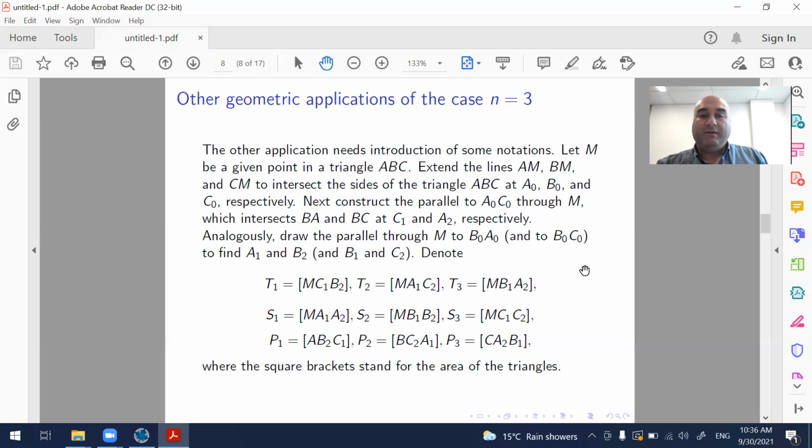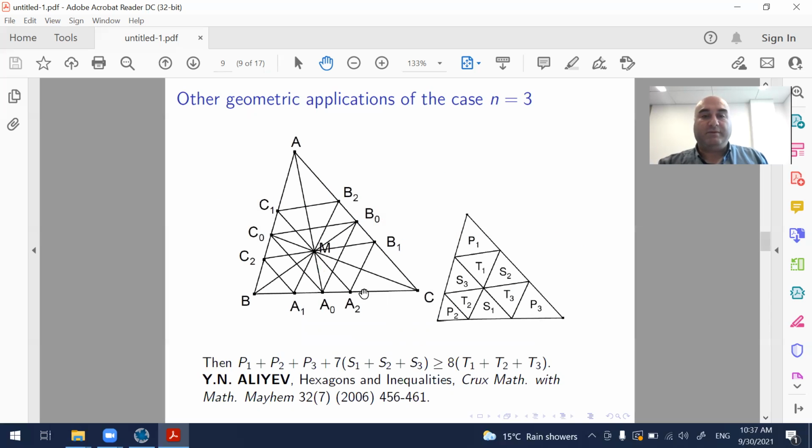They will intersect the sides of the triangle at some points, and we will obtain triangles whose areas we will be denoting by these letters. Let me show you all this on a picture. So we choose an arbitrary point M inside of the triangle, draw AM, BM, CM, which intersect the opposite sides at A0, B0, C0.